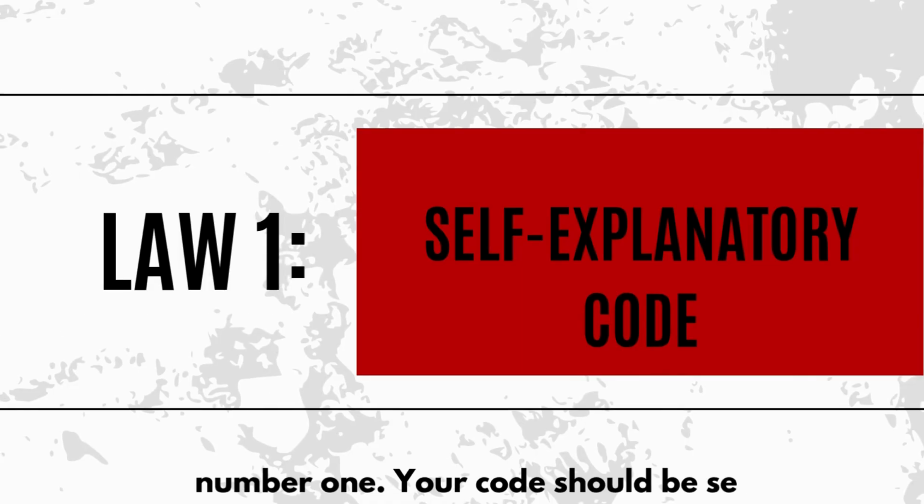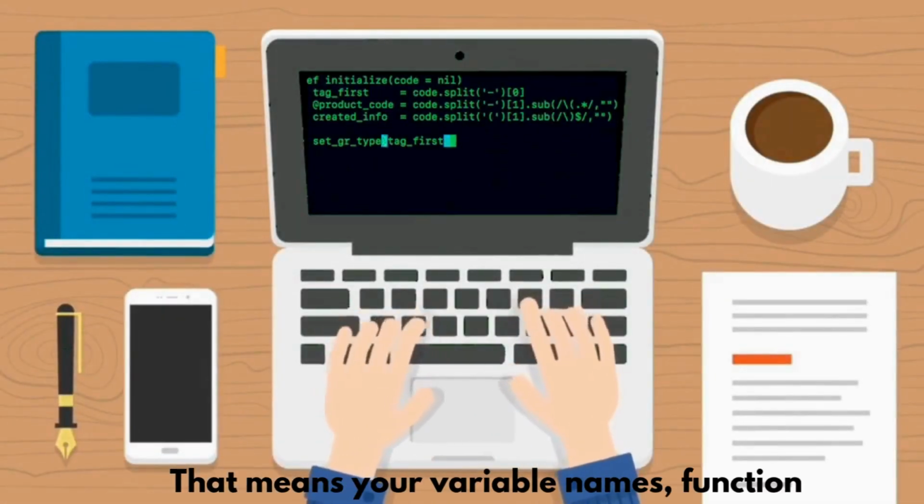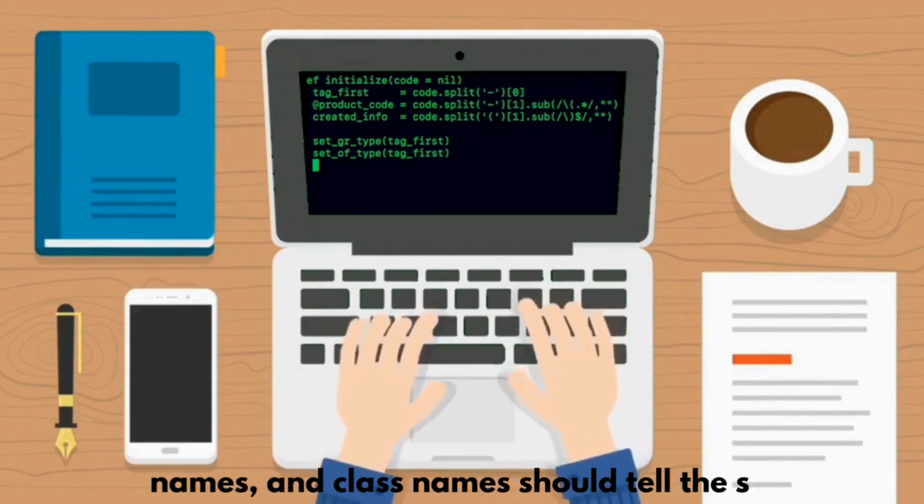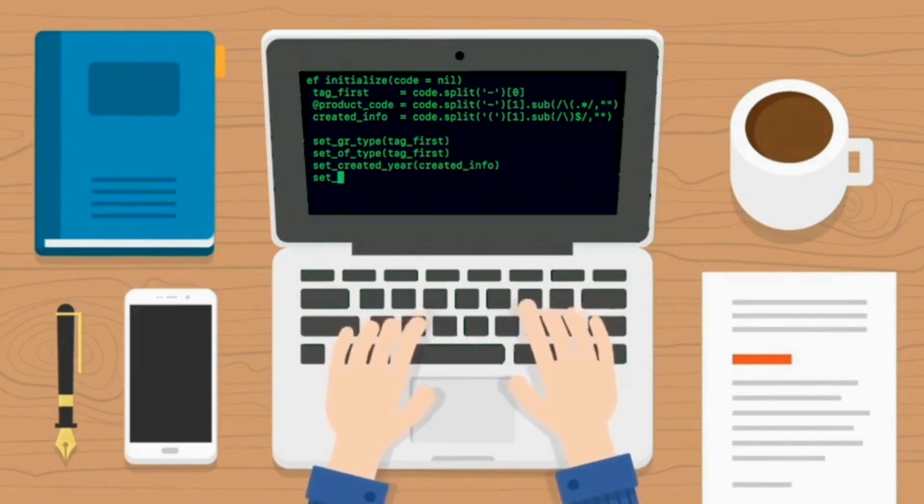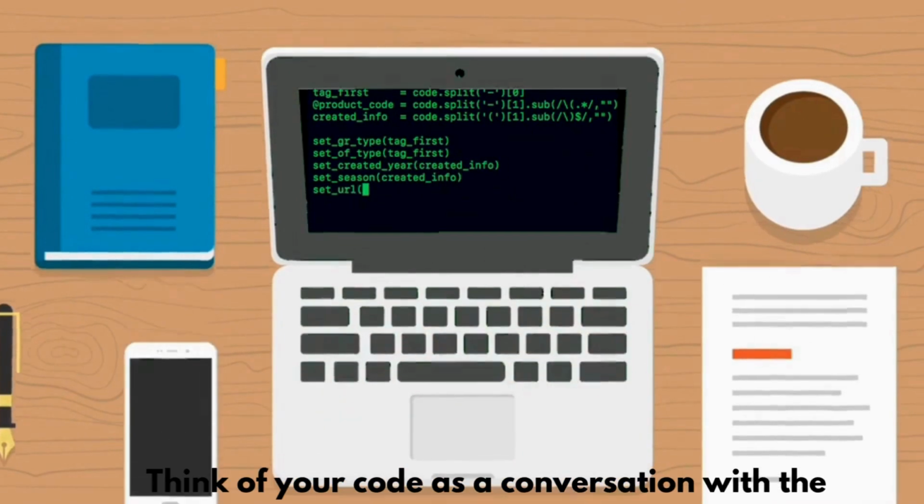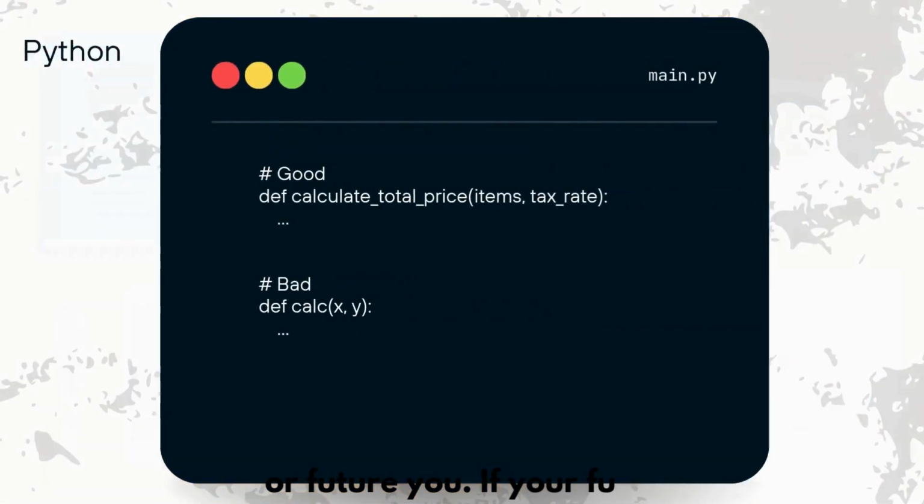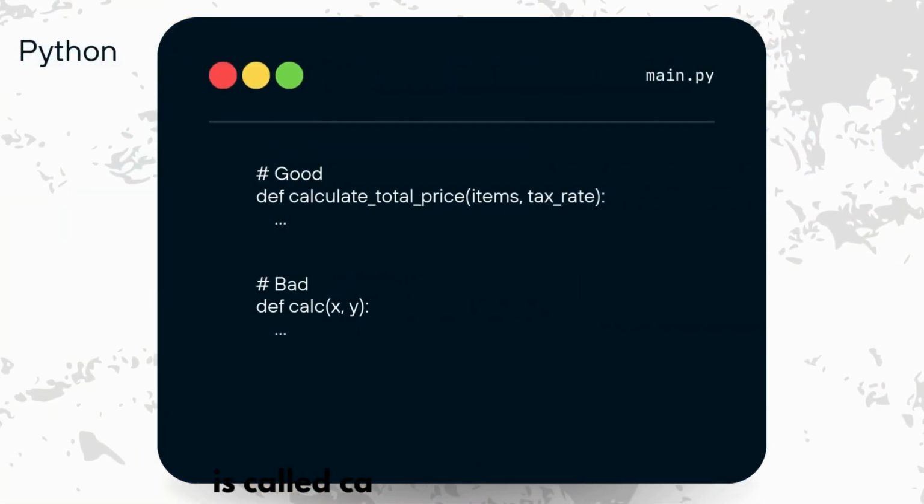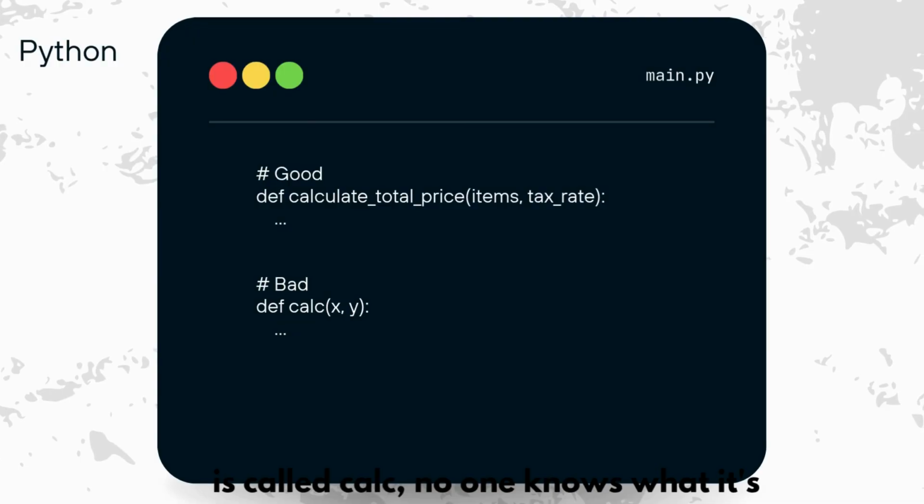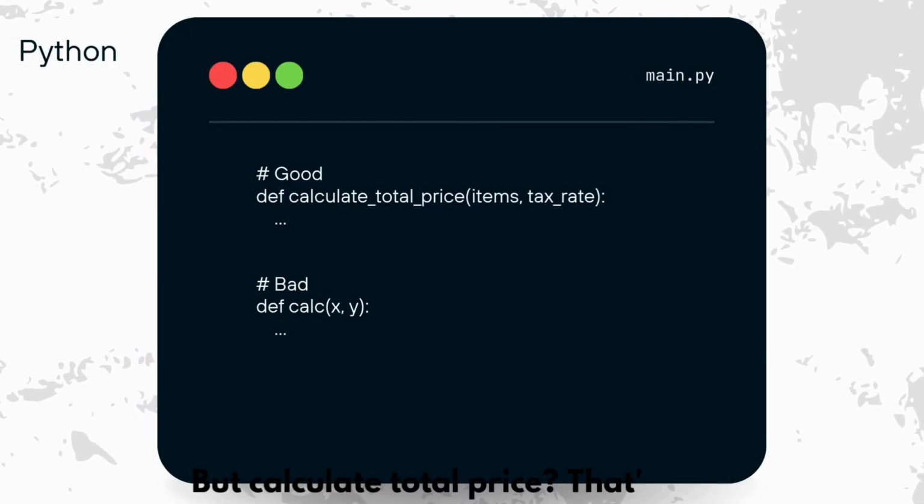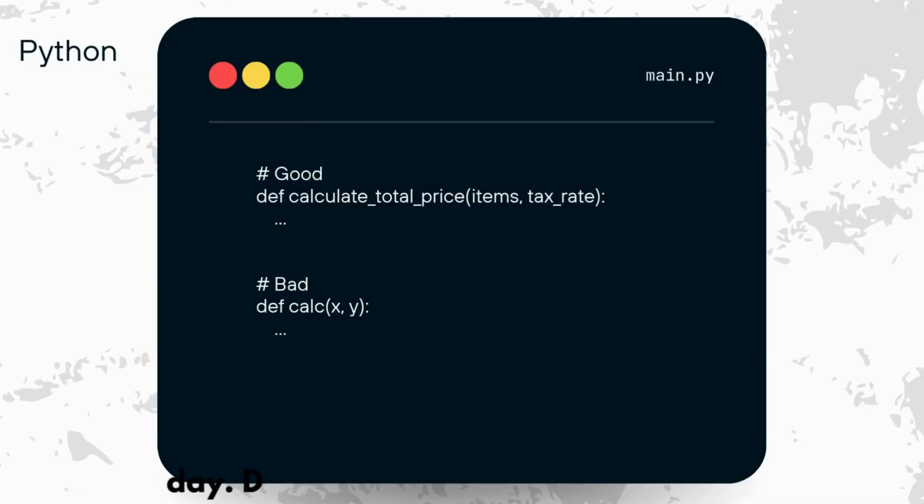Law number 1. Your code should be self-explanatory. That means your variable names, function names, and class names should tell the story. Think of your code as a conversation with the next developer, or future you. If your function is called calc, no one knows what it's calculating. But calculate total price? That's clear as day. Don't write puzzles, write prose.